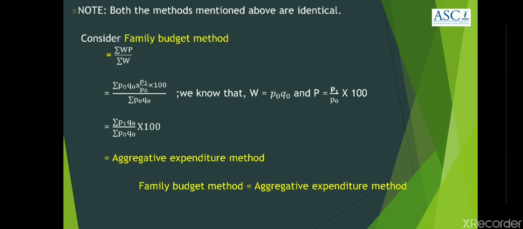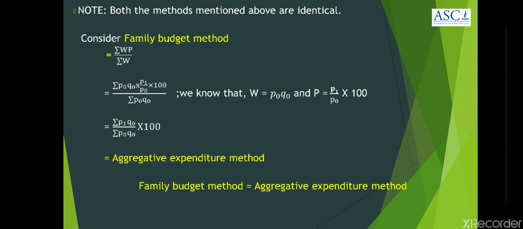There we can cancel P0 and the resulting expression is summation P1 Q0 divided by summation P0 Q0, multiplied by 100. This is nothing but the aggregative expenditure method formula. That's why we say both the family budget method and aggregative expenditure method are identical.